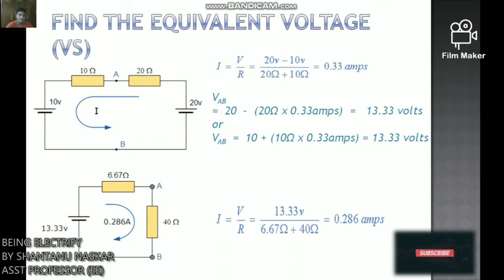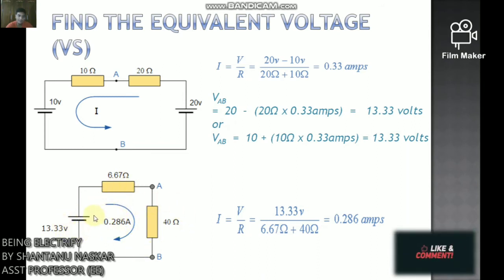Then the Thevenin's equivalent circuit would consist of a series resistance of 6.67 ohm and a voltage source of 13.33 volt, with the load resistor connected back into the circuit.